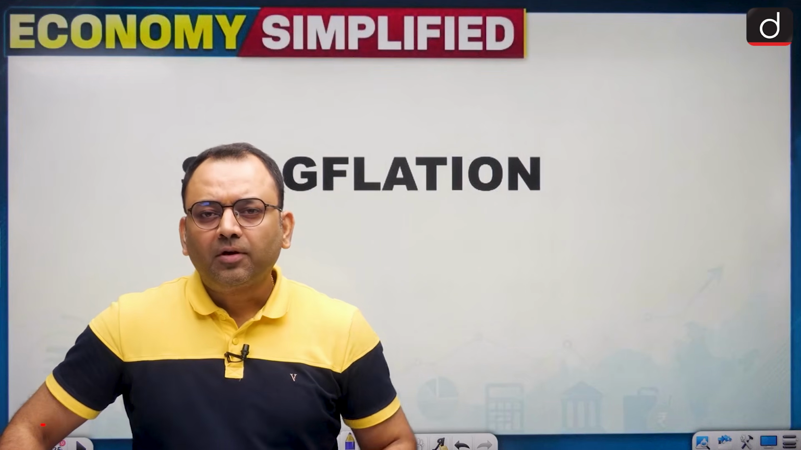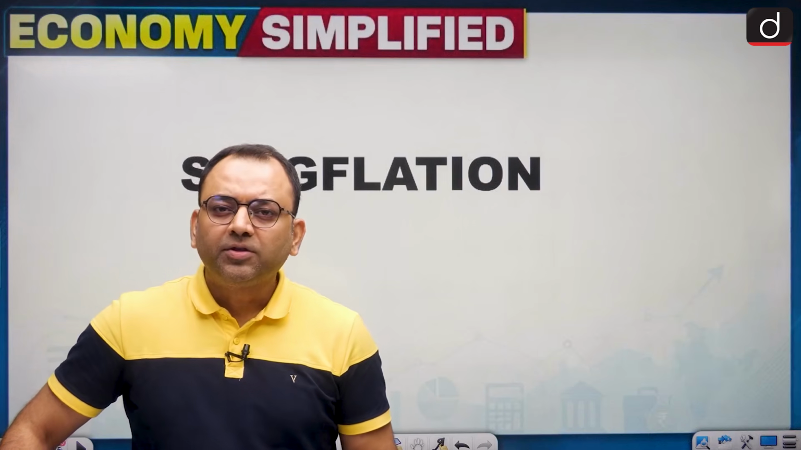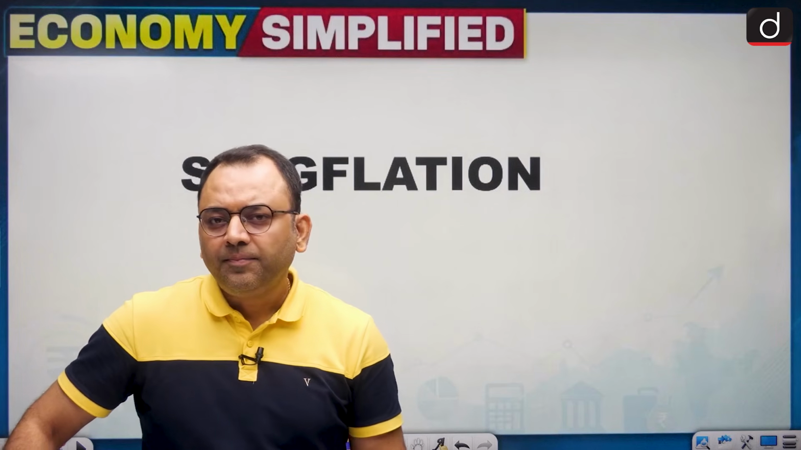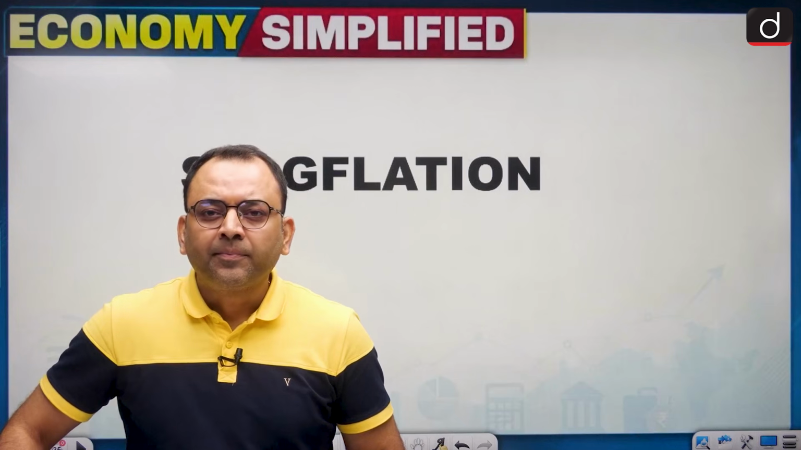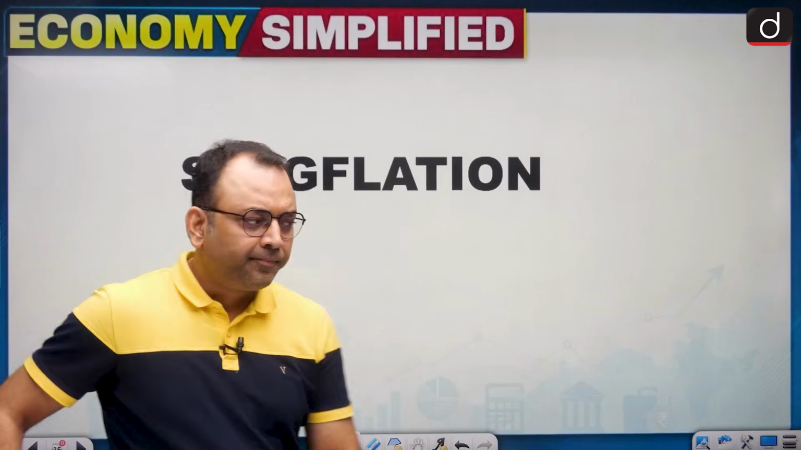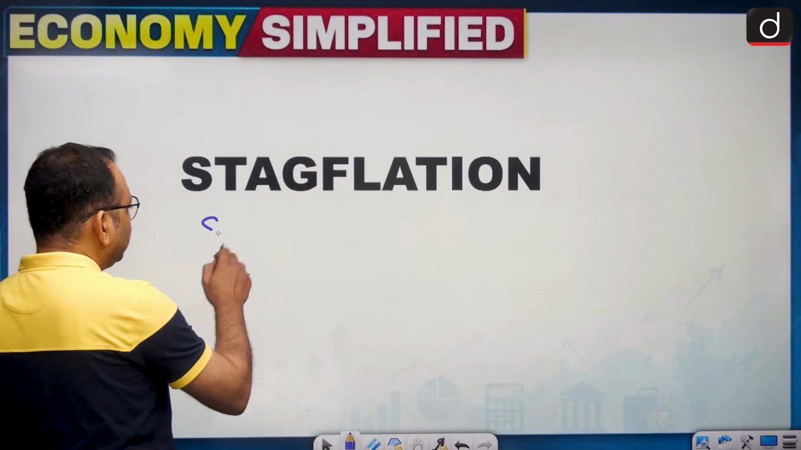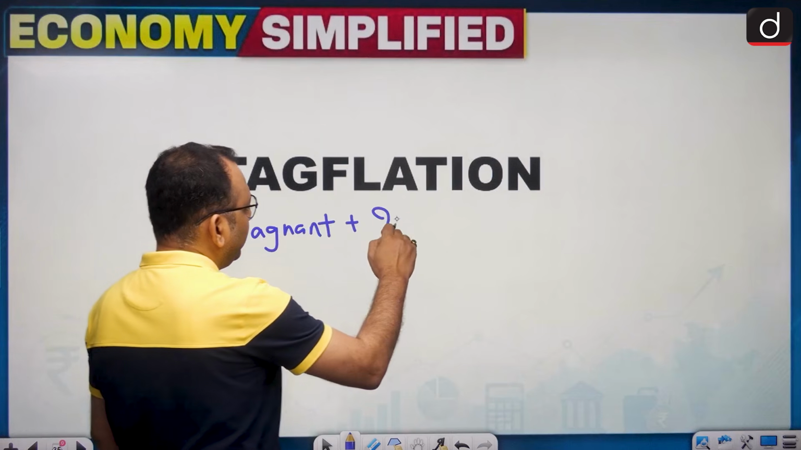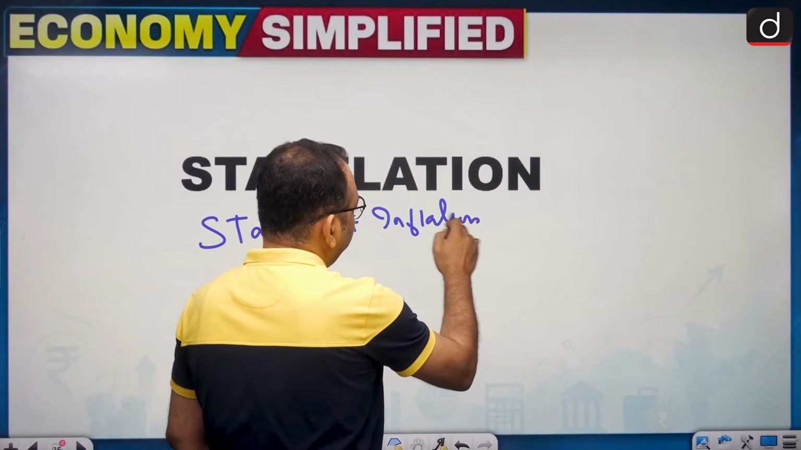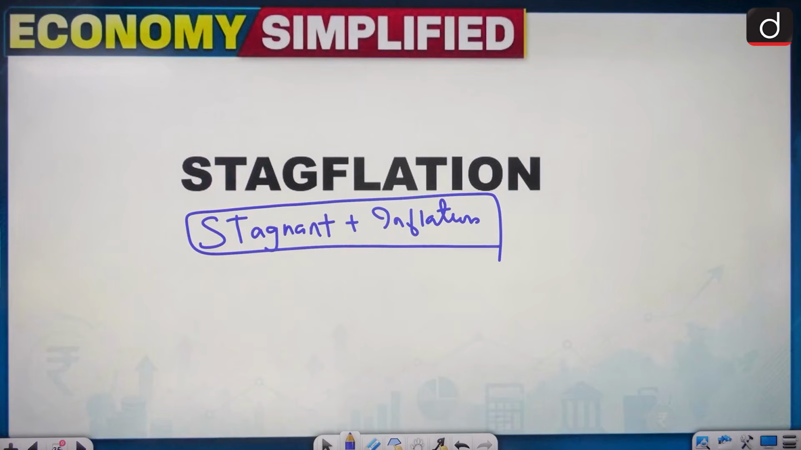Friends, in this video we shall talk about the topic of stagflation, a topic which helps to understand inflation as well as unemployment and the linkage between the two. Let's begin the topic of stagflation. This word actually comes from two words: one is stagnant, and the other is inflation. Together, it is stagflation. Now, what is meant by the stagnant inflation?